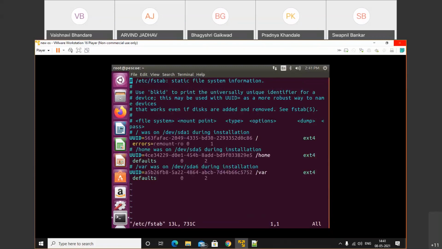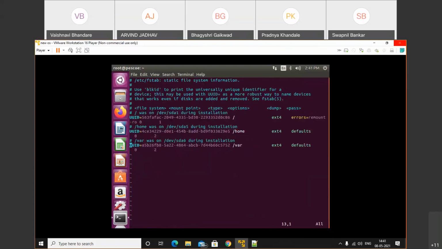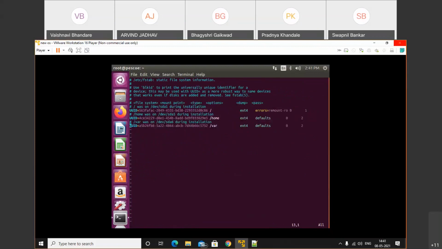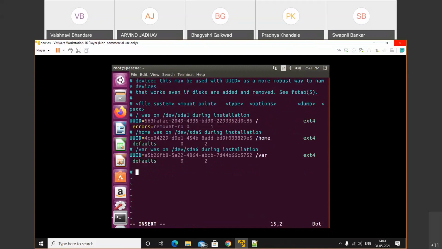So this one is your disk. Before making any changes here, clearly make sure that you are doing it correctly. After that, just press I to insert. Here I will add a comment and specify what sections are available. See, the first section is the disk name. After that, we need to specify the mount point, meaning the directory where we want to mount, /root/sycsc. We need to specify that.